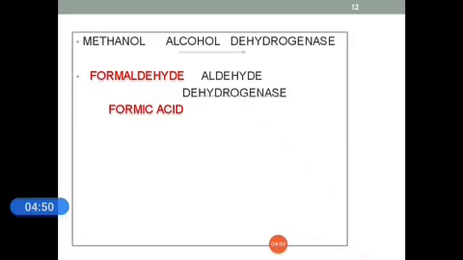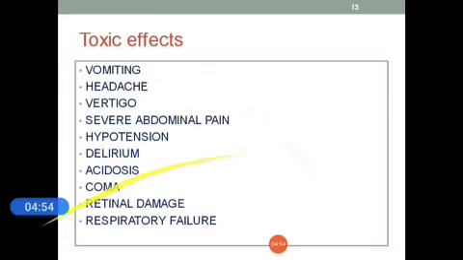So formaldehyde and formic acid are the two toxic metabolites of methanol. The toxic effects result in vomiting, headache, vertigo, severe abdominal pain, hypertension, delirium, acidosis, coma, retinal damage, and respiratory failure.